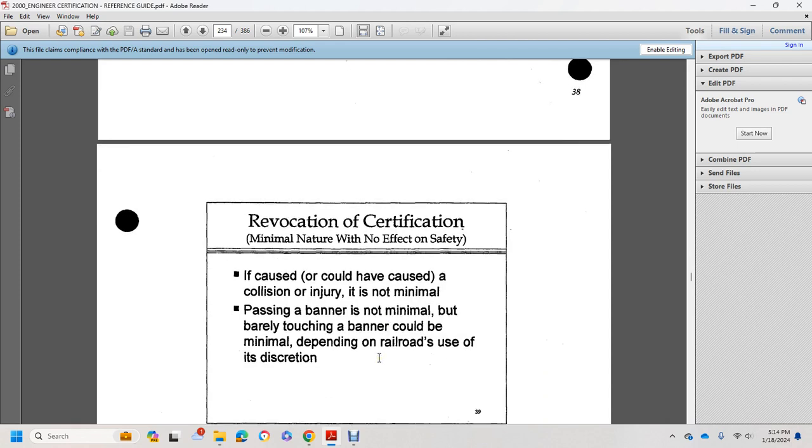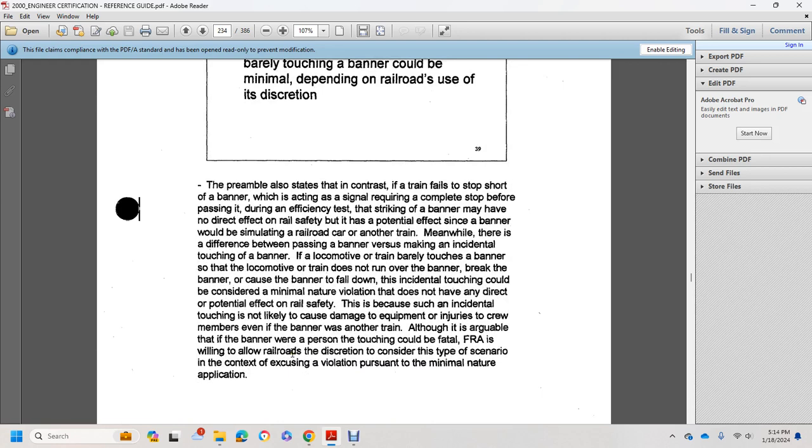If the violation could have caused a collision or injury, it is not minimal. Passing a banner is not minimal, but barely touching a banner could be minimal, depending on the railroad's use of its discretion. The preamble also says that a train that fell short of the banner while completing the required stop before passing, during an efficiency test of the tracking of the banner, may have no direct effect on rail safety.